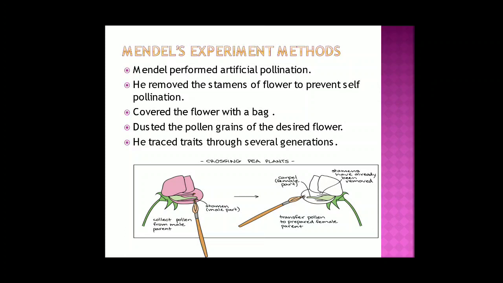Then what do we do? Bagging. Then pollination. Then we put the desired pollen grain and cover with a bag again, so that no extra pollen grain reaches there. So we'll get the desired variety. This he did for many generations. So this is how we do artificial pollination, or we call it hybridization also.